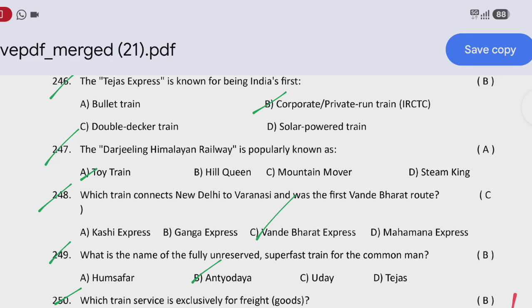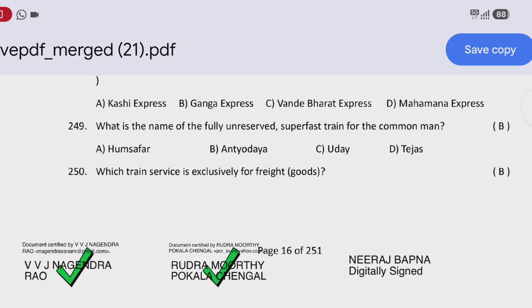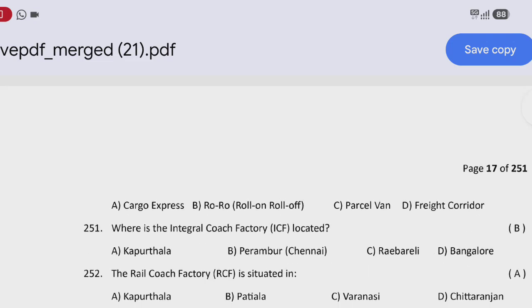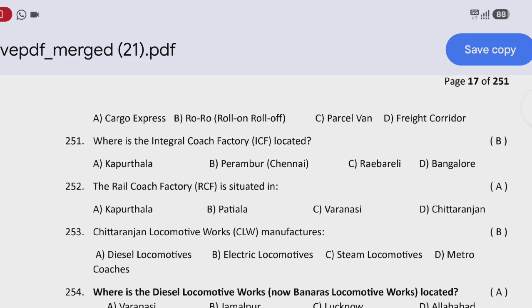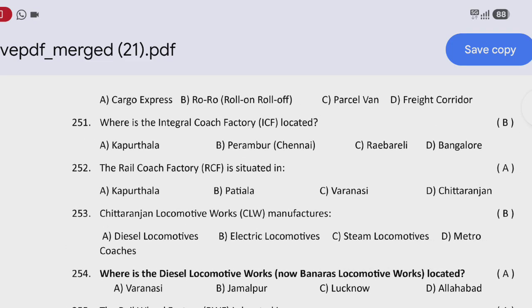Next question: which train service is exclusively for freight goods? That is option B, RORO, roll on roll off. Next question: where is the Integral Coach Factory located? That is option B, Perambur.